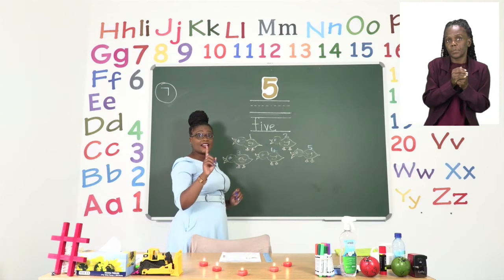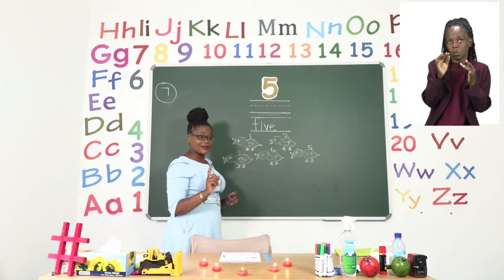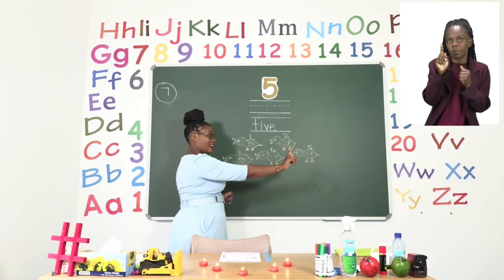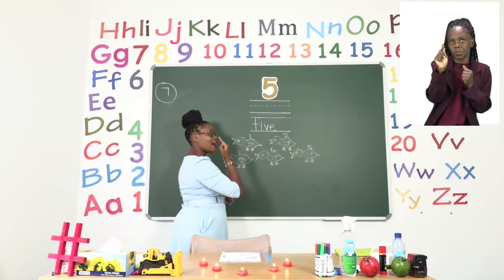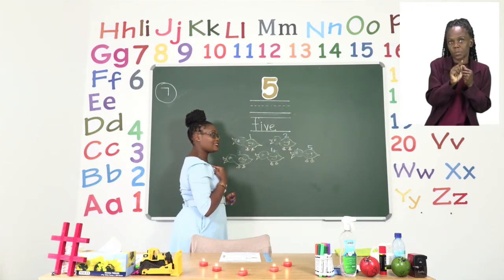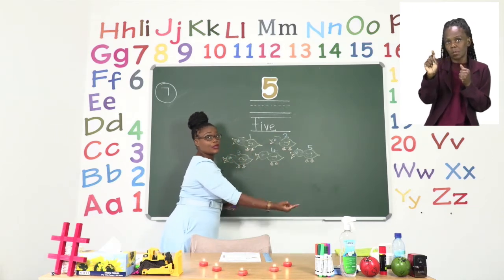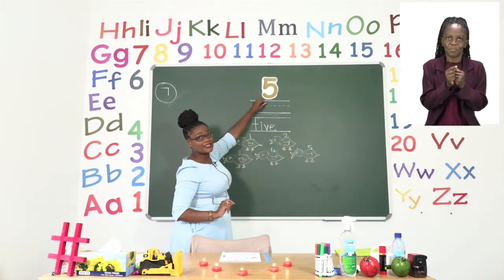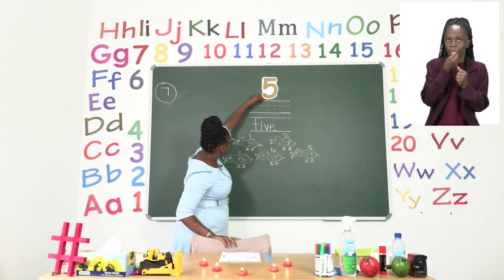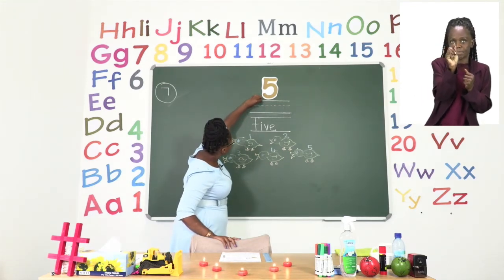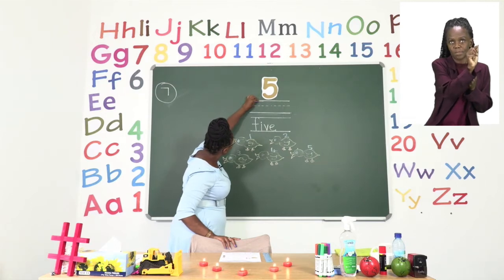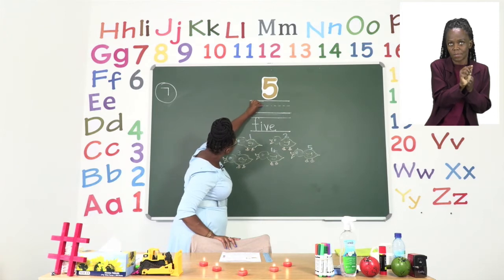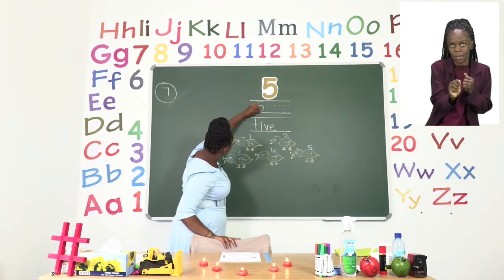So let's take our finger and we're going to draw number 5 in the air, everyone. Let's go. Take your finger. We're going to start with his cap, then down to his neck and face, and then his big belly. So we are going to draw now. Take your pencil. We're going to start. Let's go. His cap, his neck and face, and then his big belly.